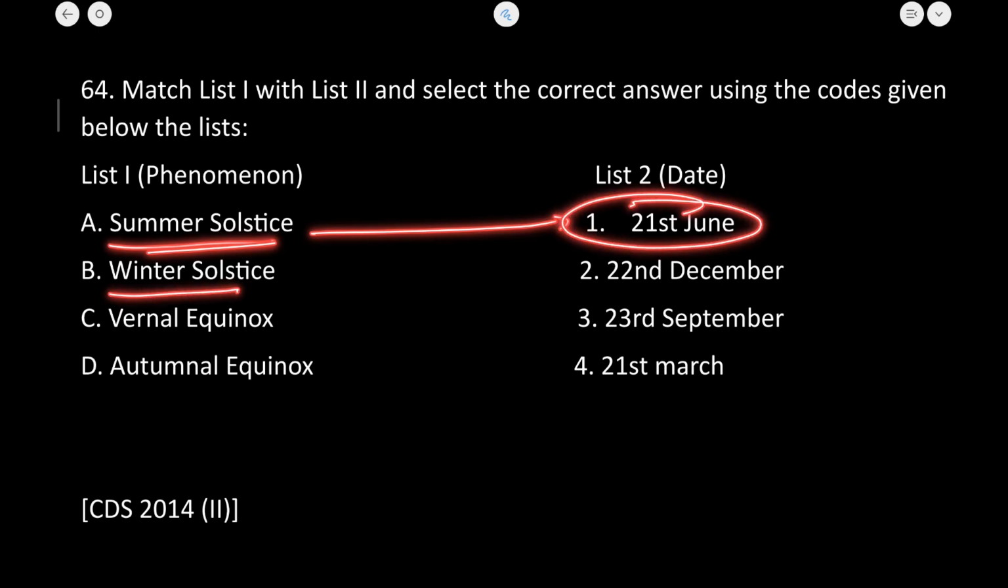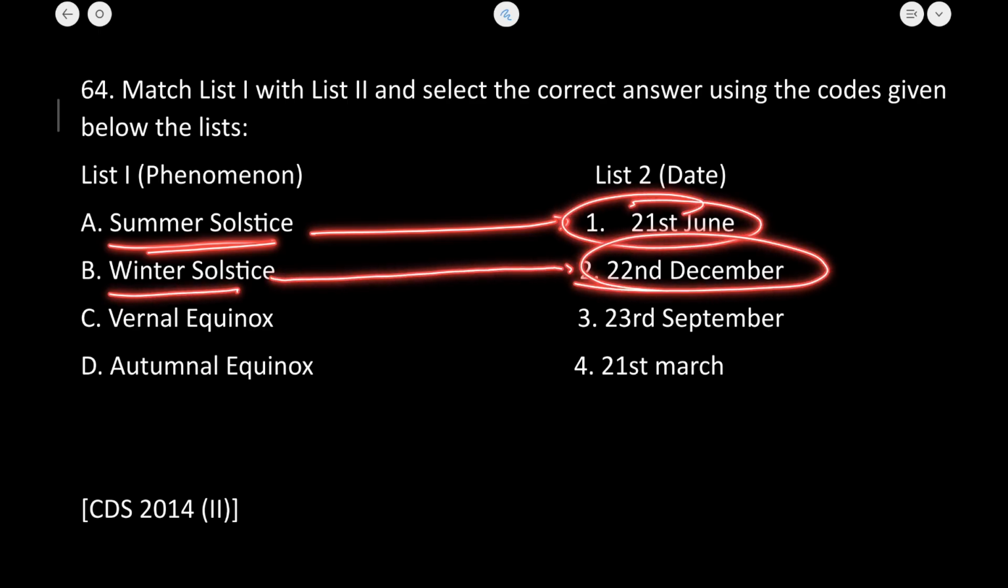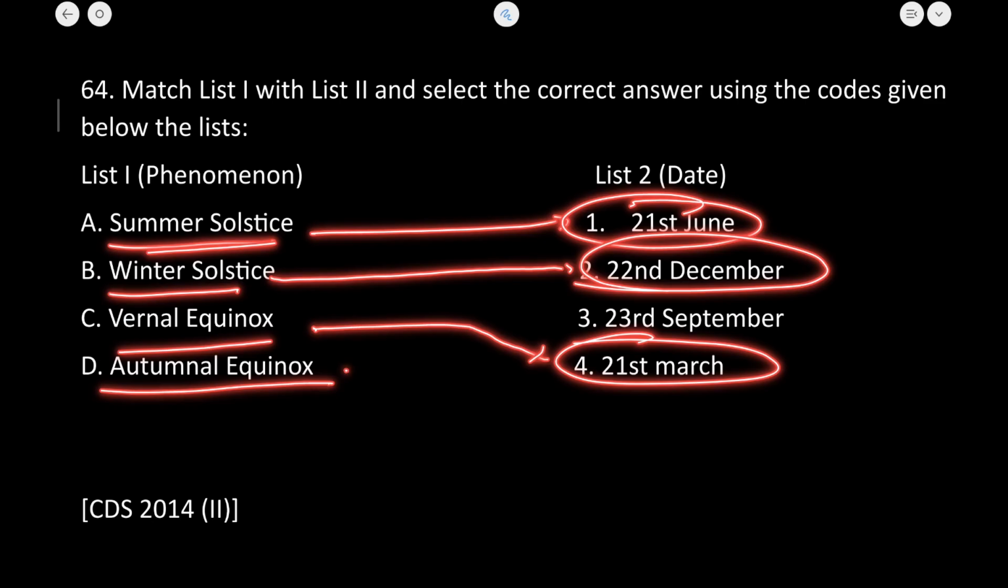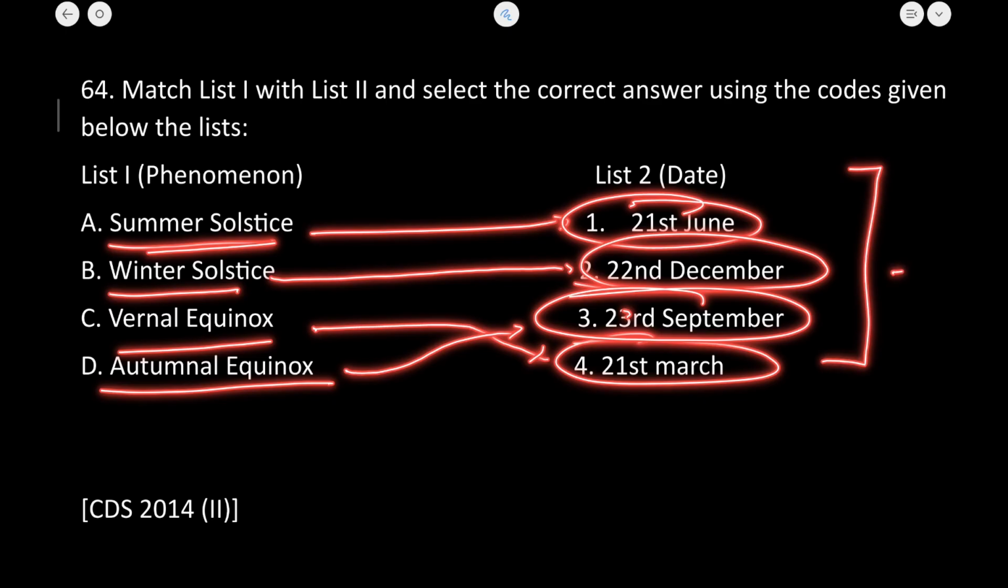Winter solstice, this happens on 22nd December. Vernal equinox, it happens on 21st March. And if I talk about the autumn equinox, it happens on 23rd September. So this is the proper arrangement of this. You can just write it down.